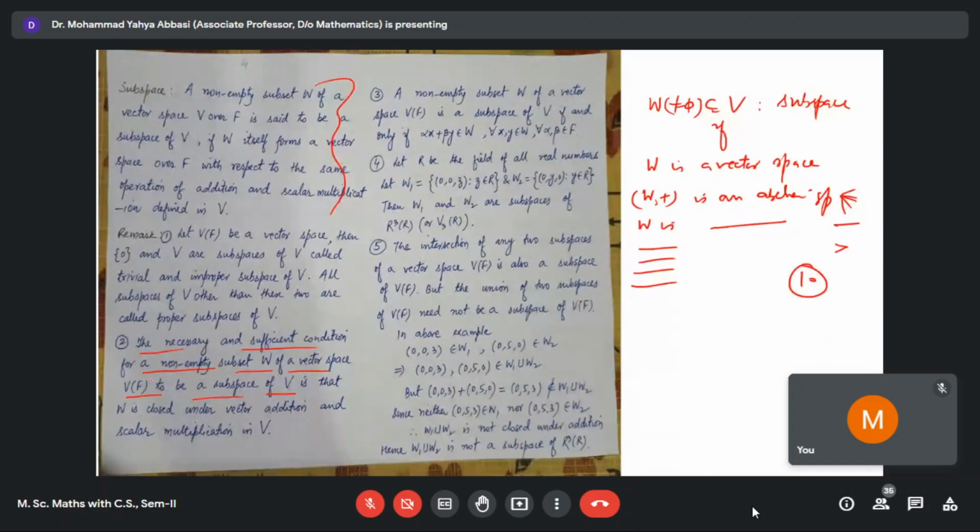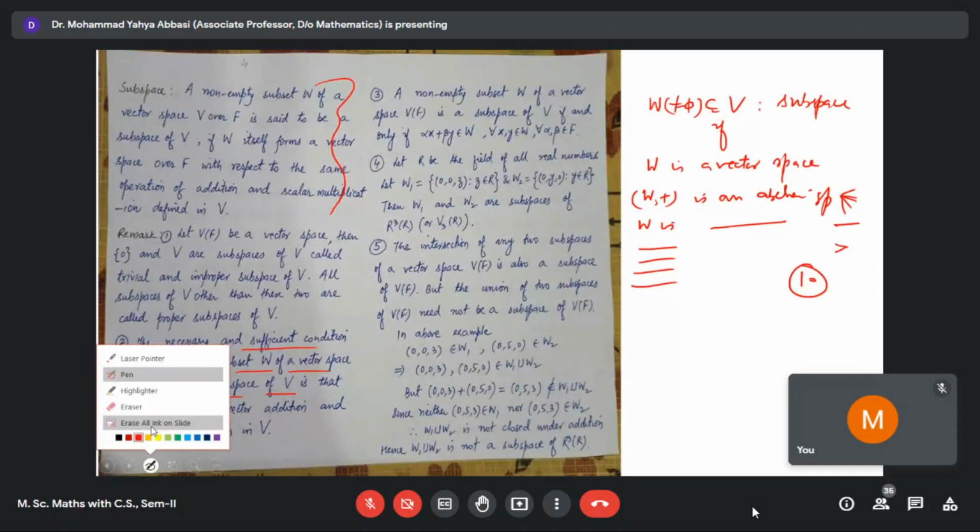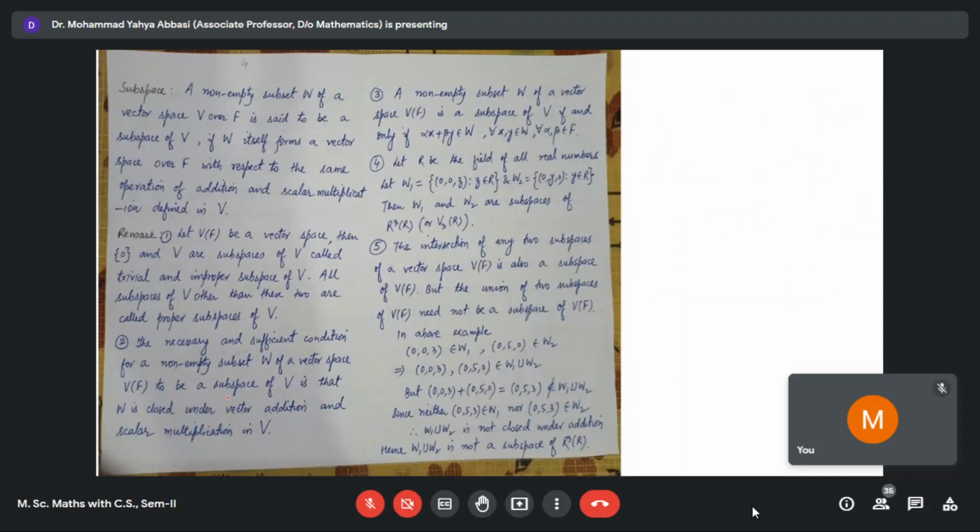But if we know this result, that is remark 2, then by using just 2 conditions we can say whether any subset is a subspace or not.